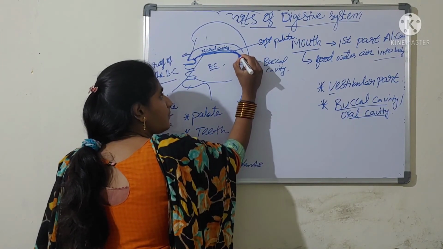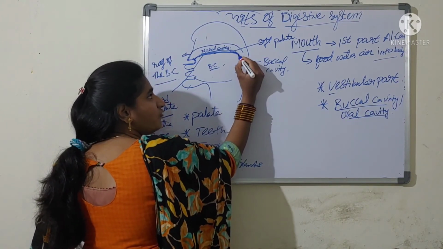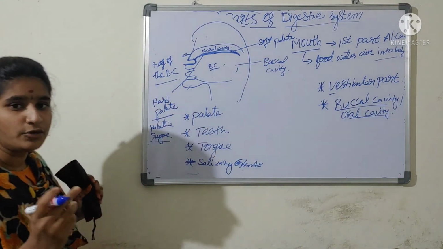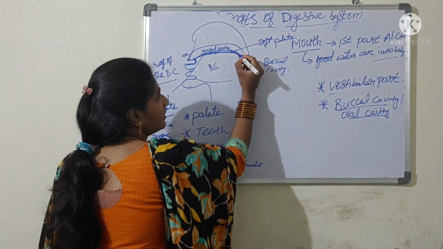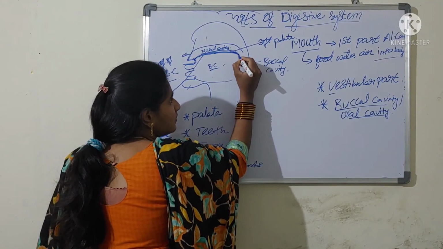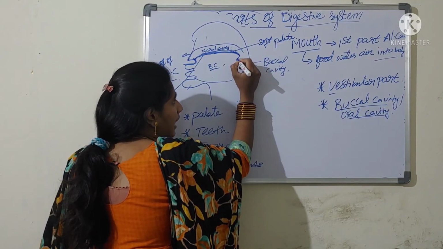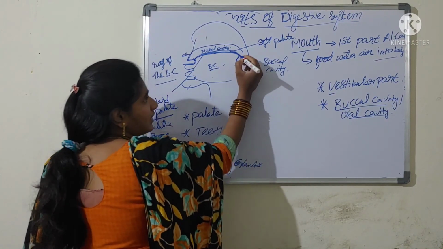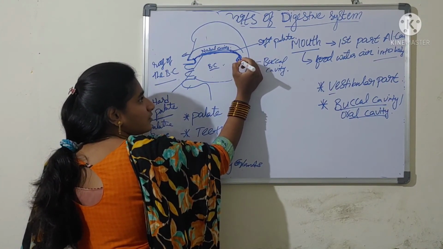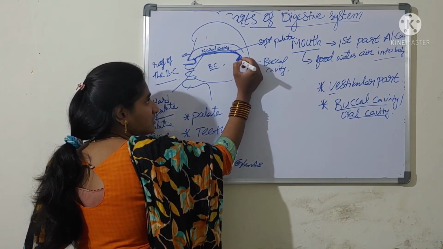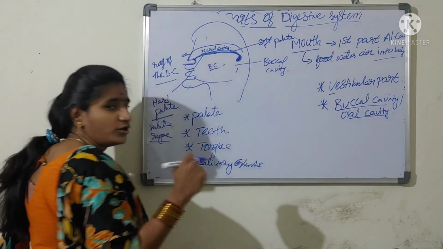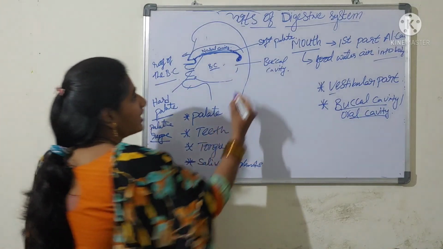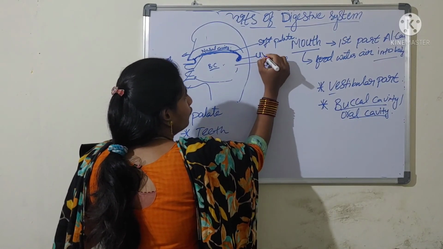And at the distal part of the soft palate, or hinder part, it hangs down into the buccal cavity. So this hanging part is a flap-like structure which hangs down into the buccal cavity. We call it the uvula.